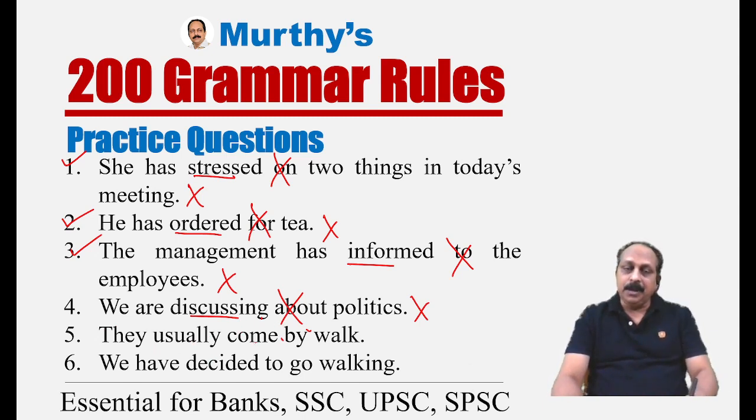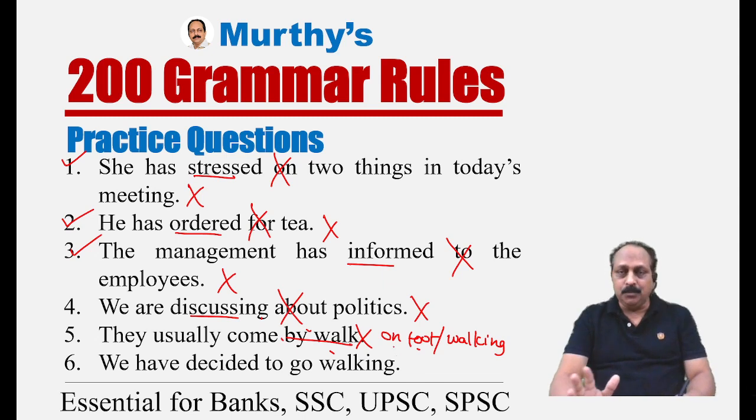They usually come by walk. This is a typical, common error. They have given this in many exams. Never use this expression, by walk. It is not at all correct. For this, there are two patterns. One, they usually come on foot. The other, they usually come walking. You can use they usually come walking. They usually come on foot. They usually come walking. Both mean the same, both are correct. We have done the fourth one, we have done the fifth one.